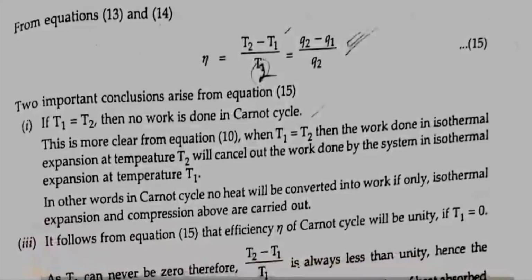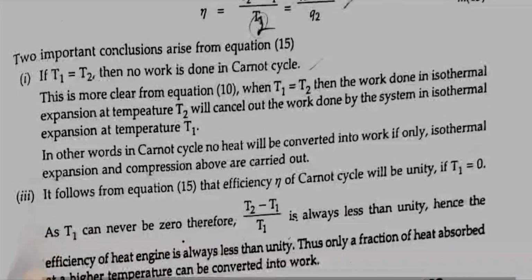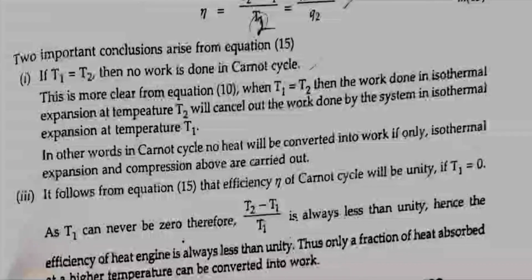Two important conclusions arise from this equation. First, if T1 is equal to T2, then no work is done in Carnot cycle. This is more clear from equation 10, where if T1 is equal to T2, then the work done in isothermal expansion at the temperature T2 will cancel out the work done by the system in isothermal compression at temperature T1. In other words, in the Carnot cycle, no heat will be converted into work if only isothermal expansion and compression are carried out.